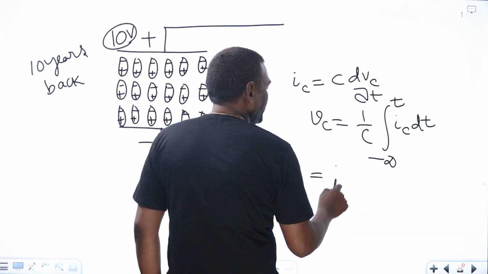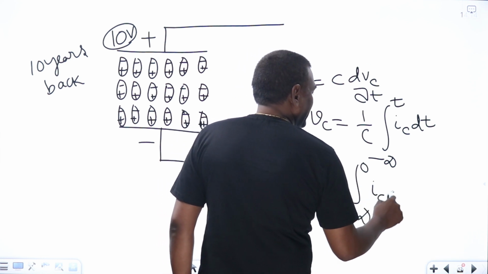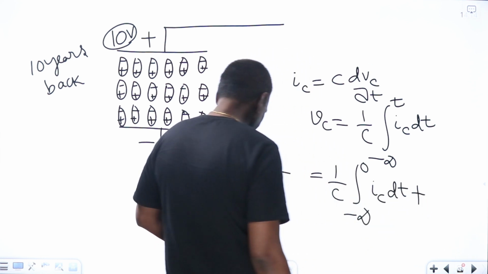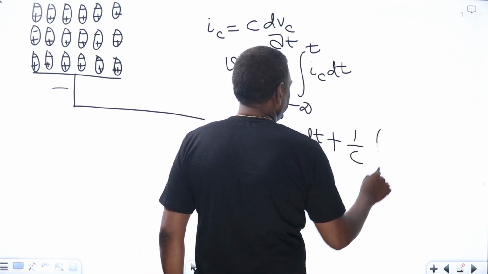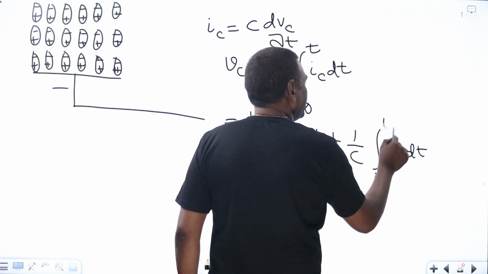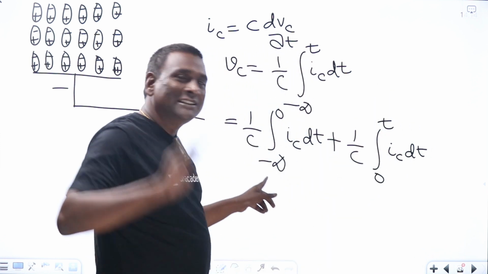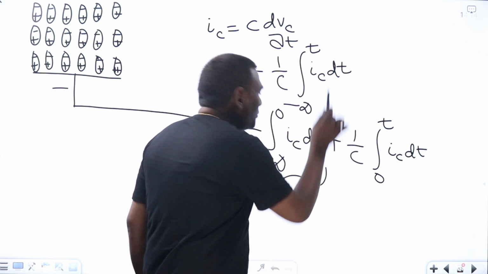Or this can be divided into 1 by C integral from minus infinity to 0 of IC dt, plus 1 by C integral IC dt from 0 to t. Because from minus infinity we cannot count. So that is going to be the initial voltage.